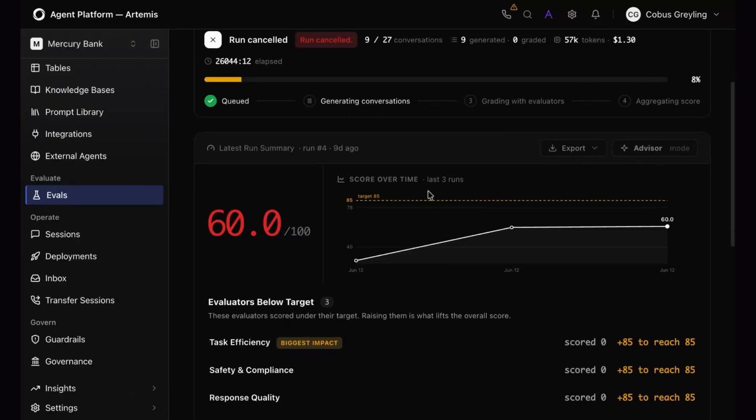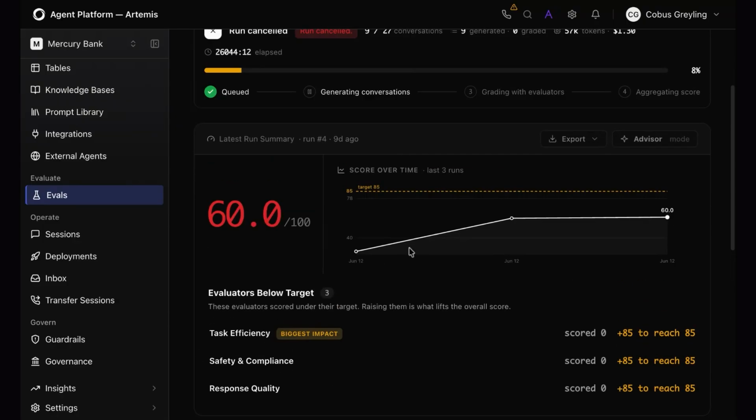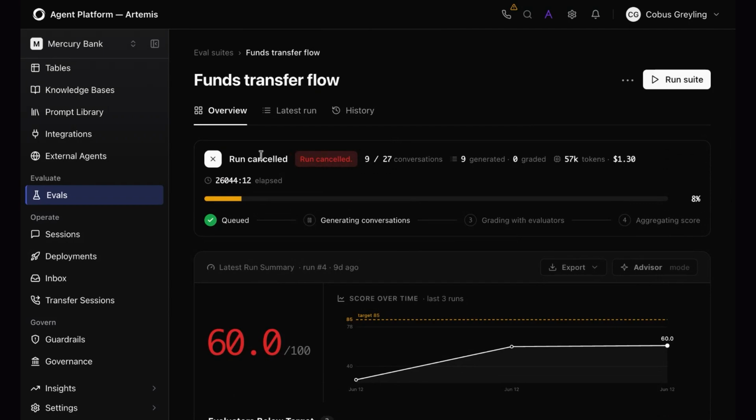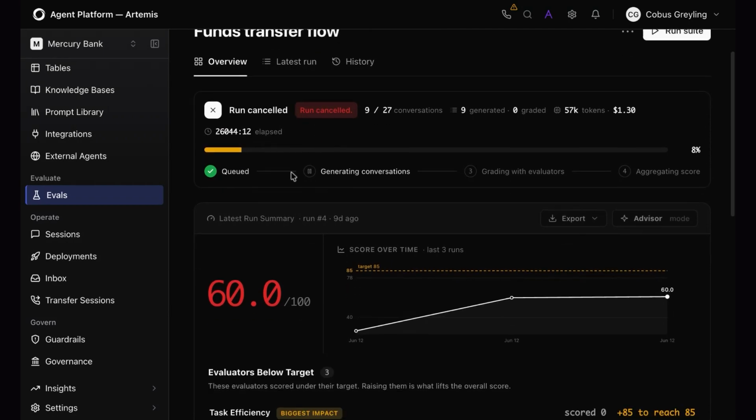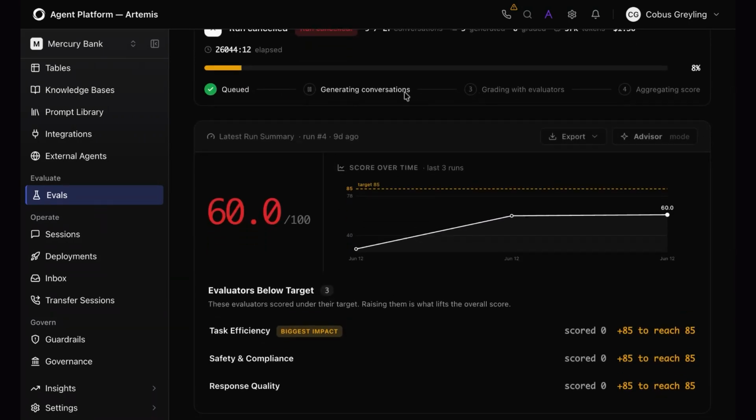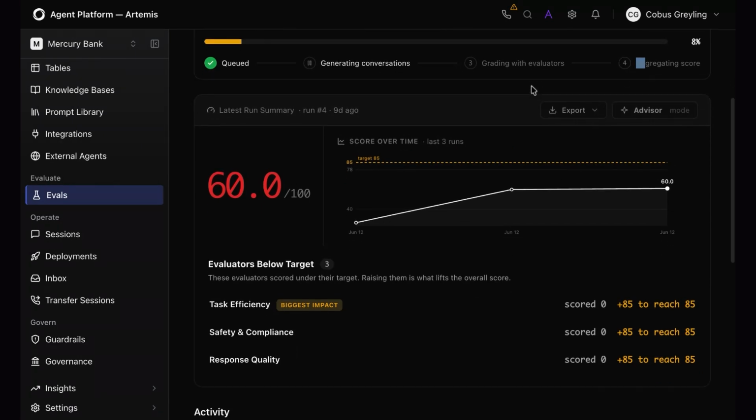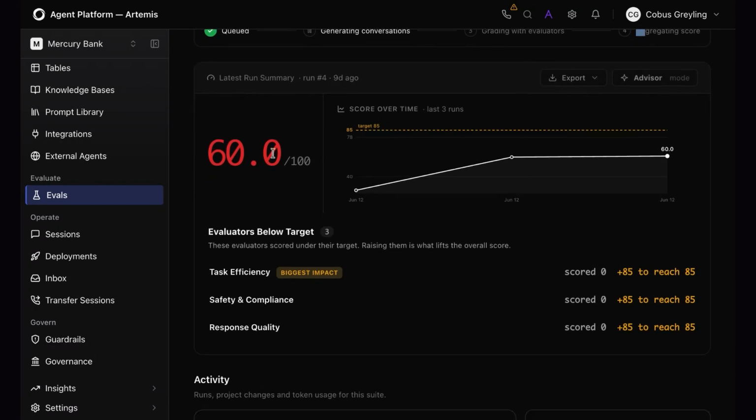There's too much to go through in a short video, but suffice to say, you will see that this run was cancelled. You can see it's queued, generating conversations, grading the evaluators, and then aggregating the score. This is the progress the evaluation runs through. You can see that so far my score is quite low.